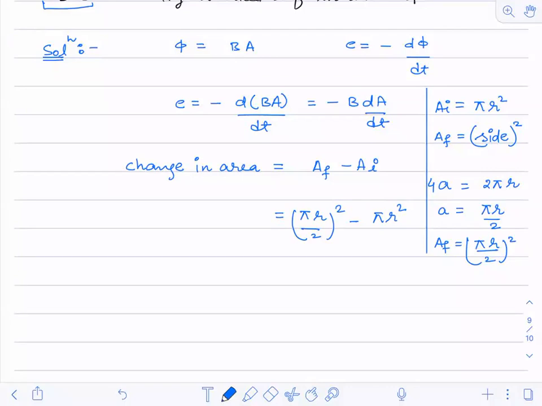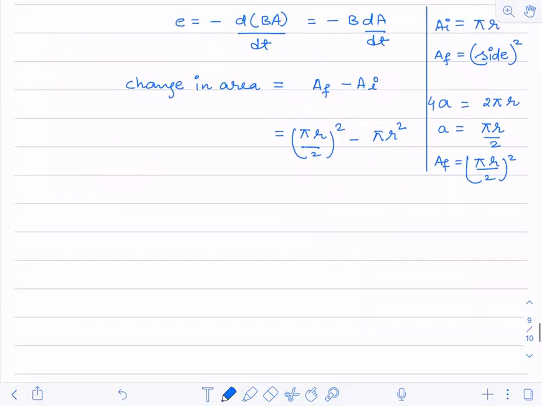So the circular wire is converted into a square wire. This is a circular wire. Now, if I'm changing this into a square, the length of the wire will be the same. So that is what I have done. 4a I have equated to 2 pi r. Okay. You have studied this in mensuration in junior classes, so there is nothing to worry about that.